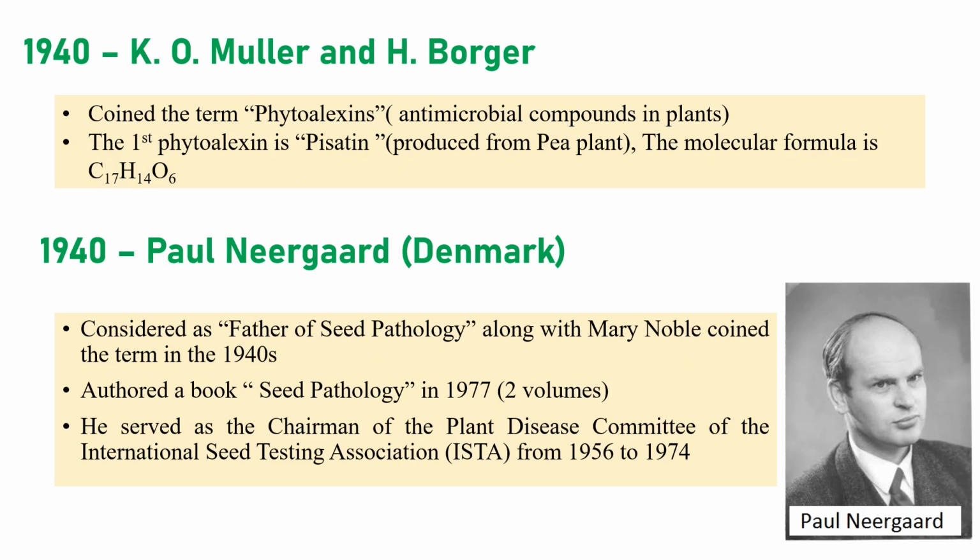Muller and Borger were the first who coined the term phytoalexins, and the first phytoalexin was also given by Muller and Borger. The first phytoalexin is pisatin, which was isolated from the pea plant.